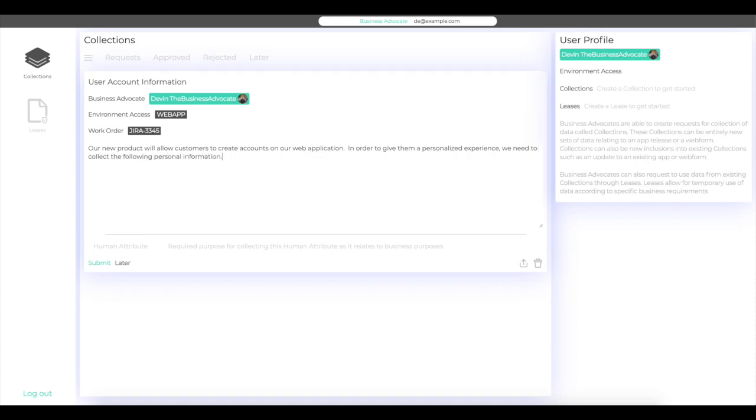Now, Devin simply lists the individual attributes he wants to be collected, along with descriptions of how they are going to be used. This may seem like a highly detailed process, and it is. There are multiple important reasons for this.